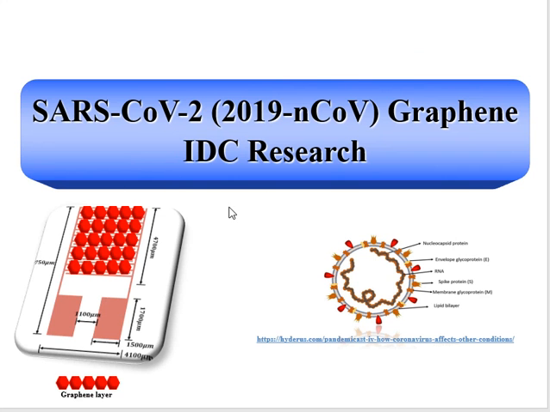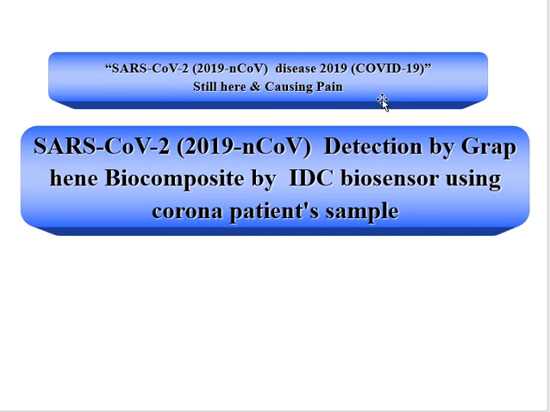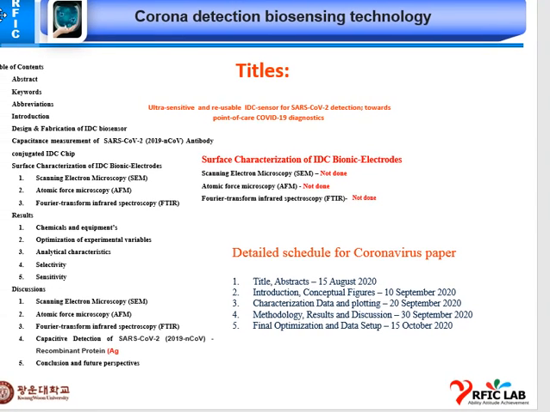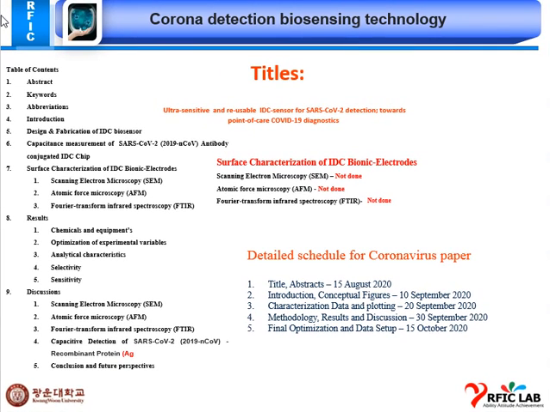This is our SARS-CoV graphene IDC research work. I'm doing this research work by using the chip. This is our paper plan for the corona detection biosensing technology. I will prepare the content of this paper.